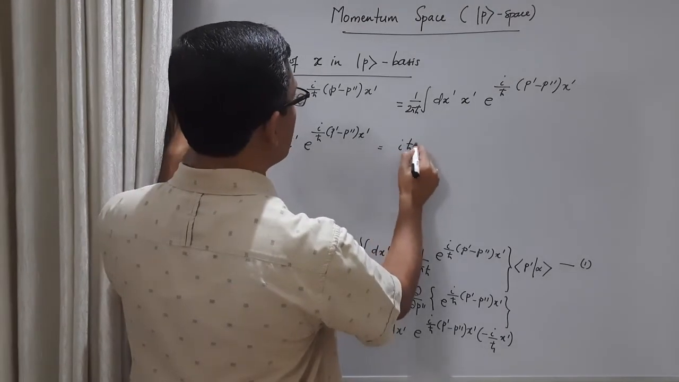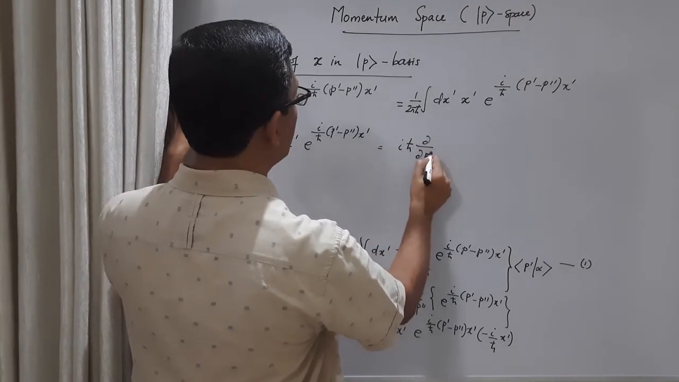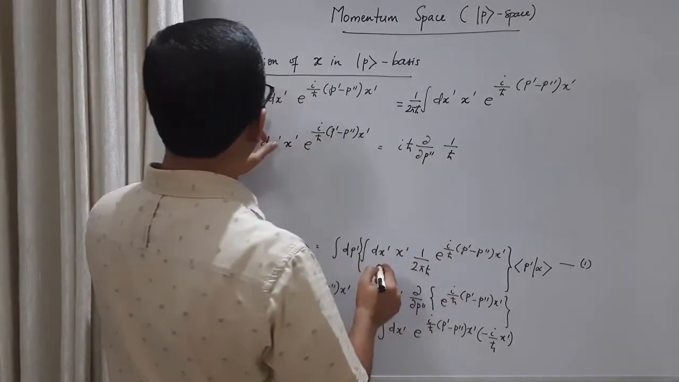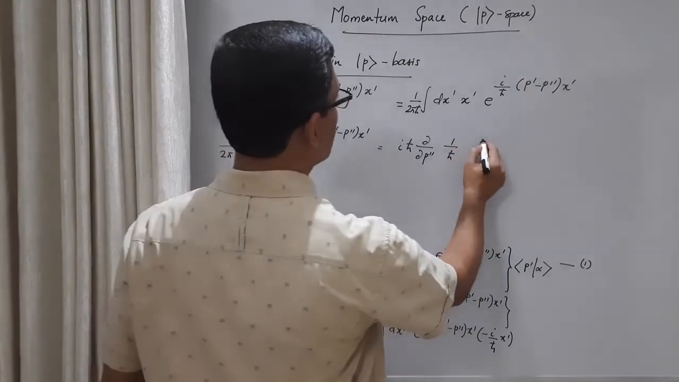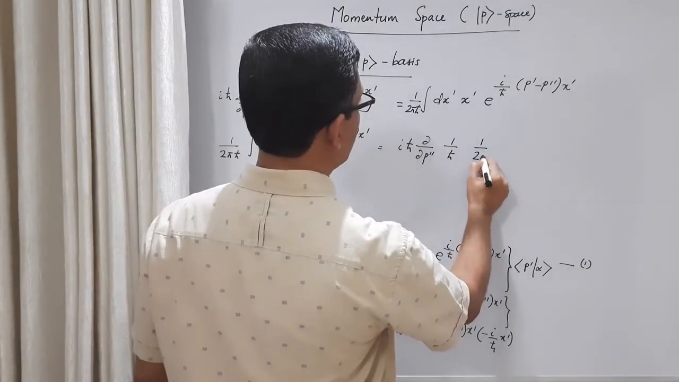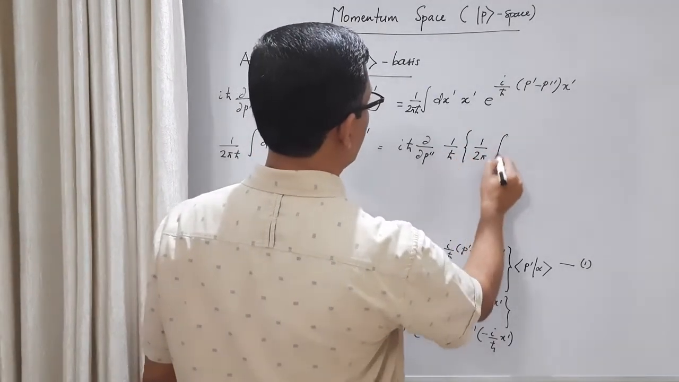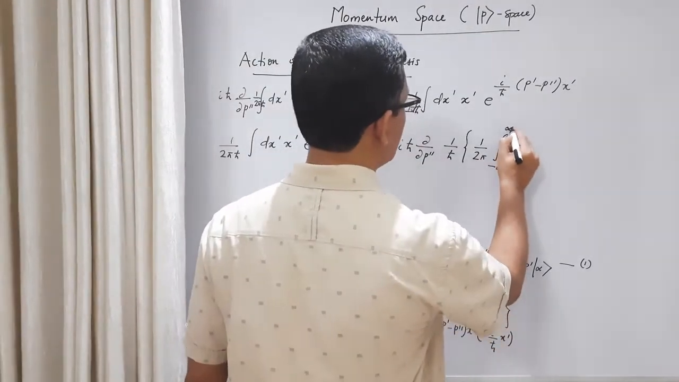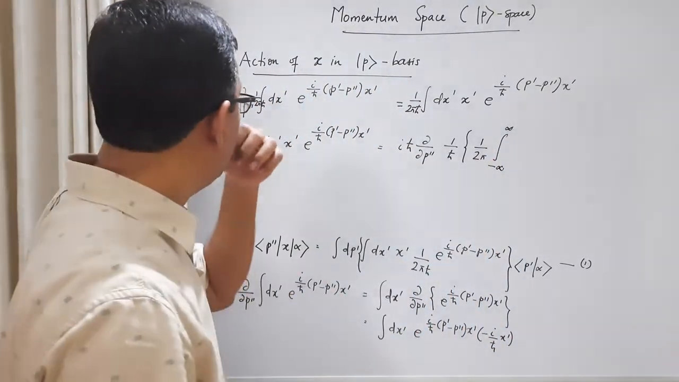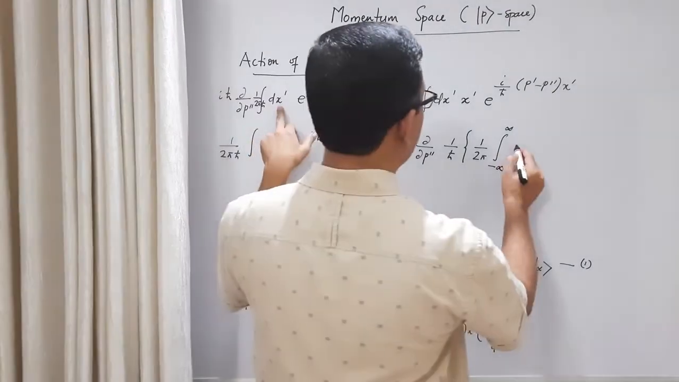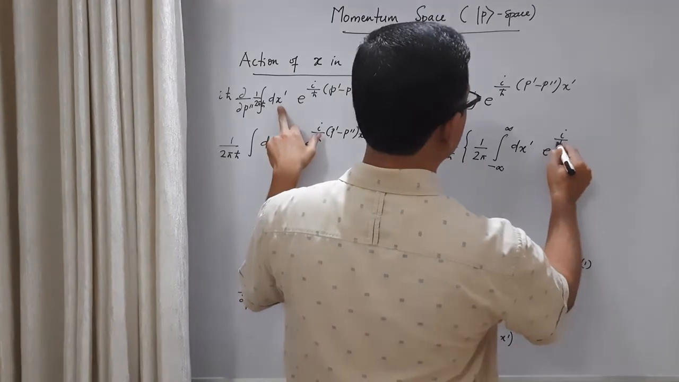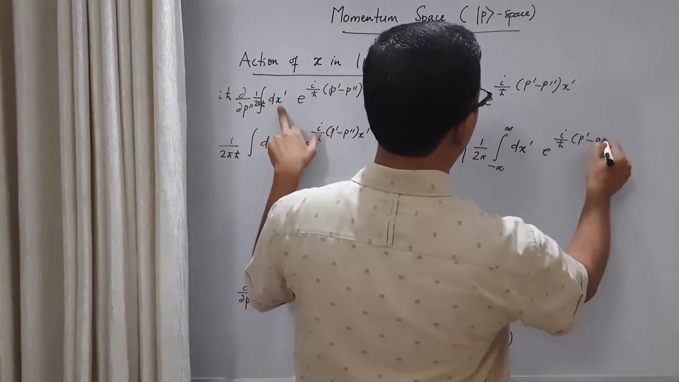So i h cross times dou by dou p double prime, 1 by h cross. Okay, I will take this 1 by 2 pi also. Maybe I will put it like this, 1 by 2 pi integral. Remember this integration, these limits are from minus infinity to plus infinity, the entire x-axis. Integration over x prime, e raised to i by h cross (p prime minus p double prime) x prime.